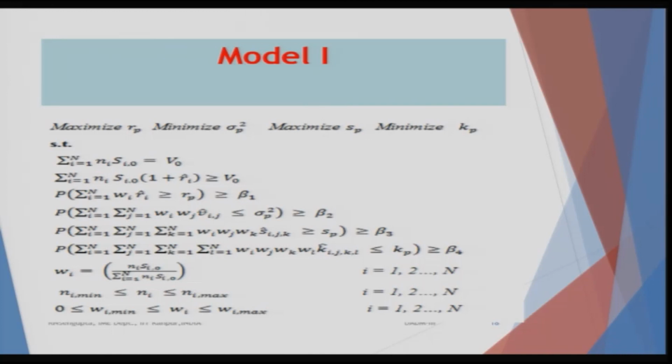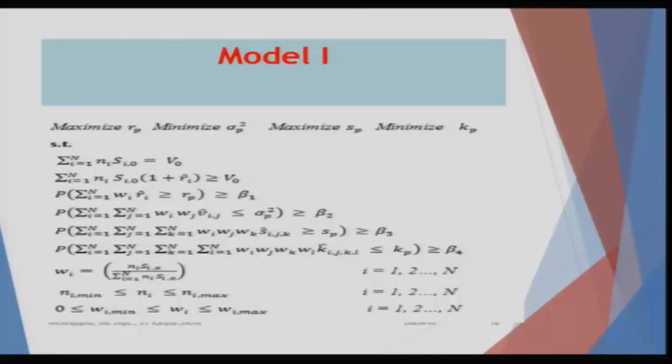So, it can depend on how you have been able to formulate the problem, and the weights Wi are given by, for each stock, I am basically finding its total investment in that particular stock, which is the number of assets multiplied by the stock price, divided by the total amount of money which I have in my pocket. Now remember, in the initial case, the summation of Ni into Si should be exactly equal to V naught, which you have already done as one of the constraints. So, the weights can be found accordingly.